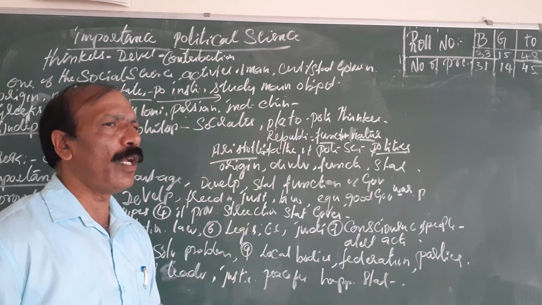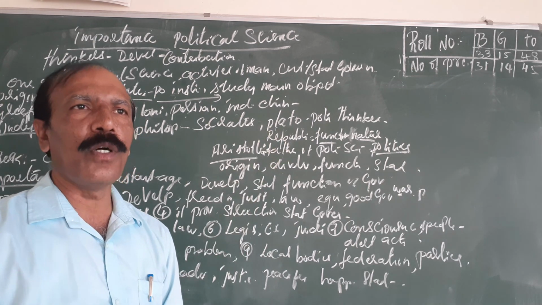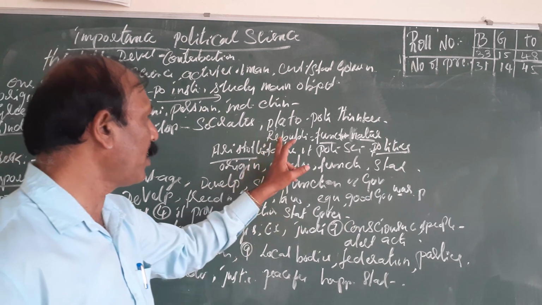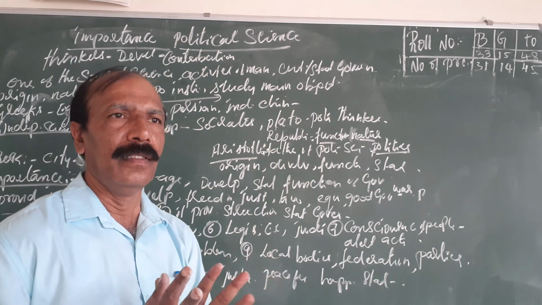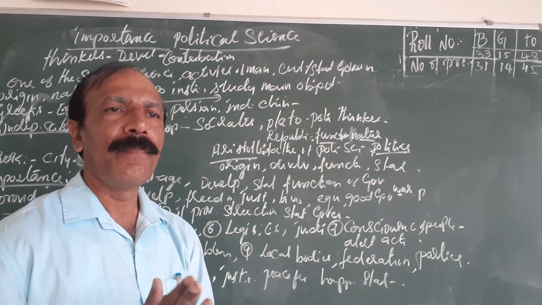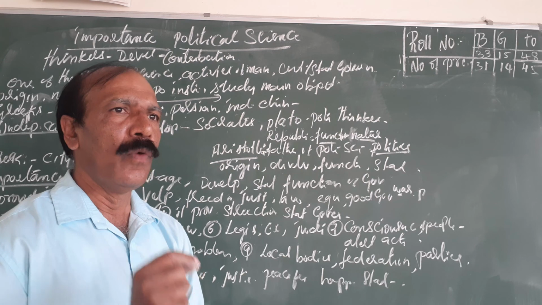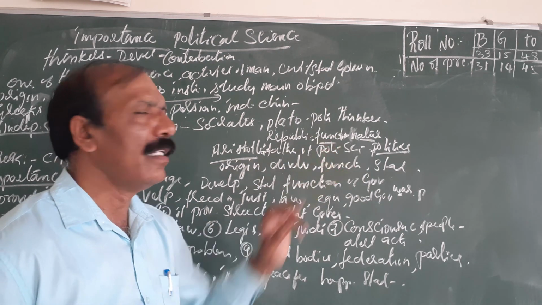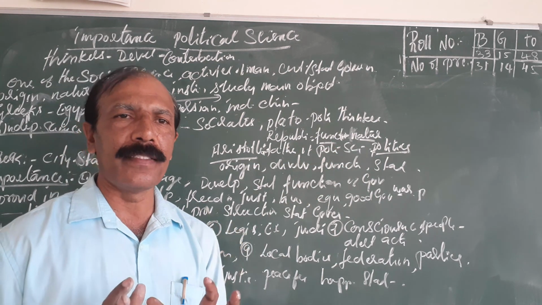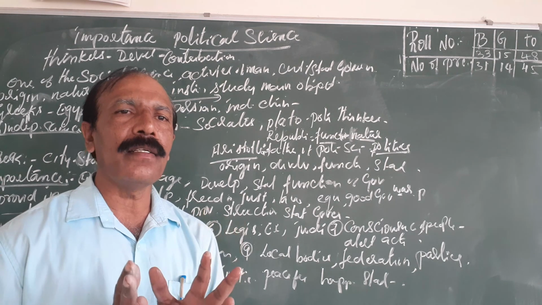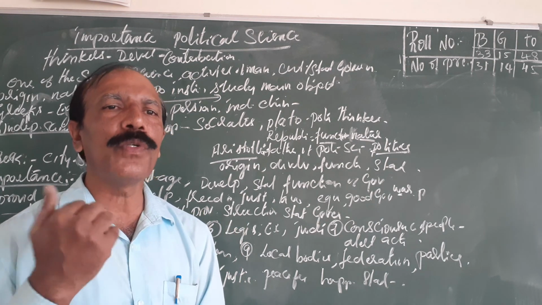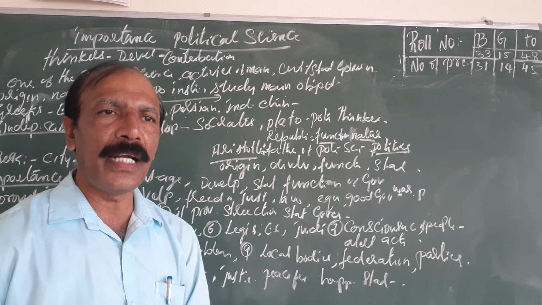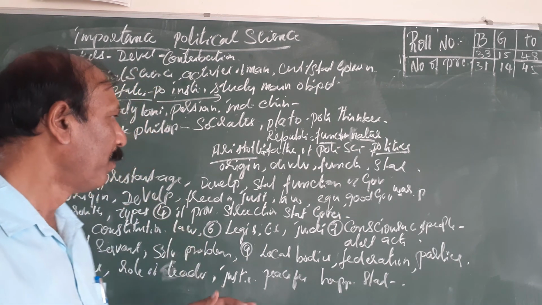Before that, Plato also wrote a book called the Republic. In that, for the first time, Plato explains the functions and nature of political science, what qualities the leader should have, and how to behave in politics.